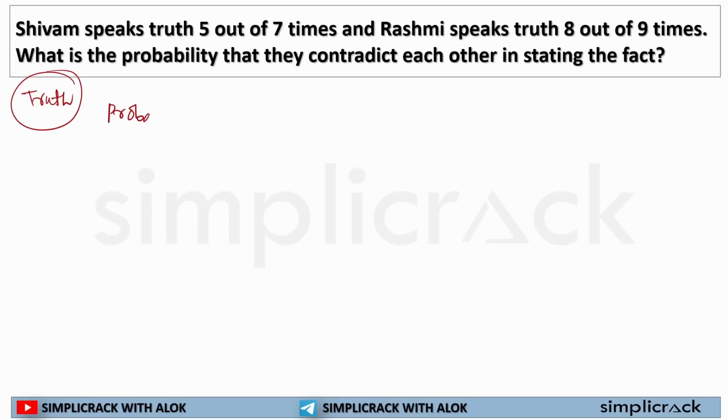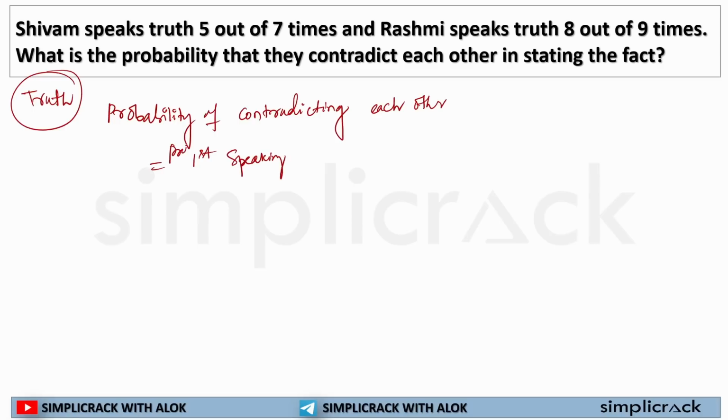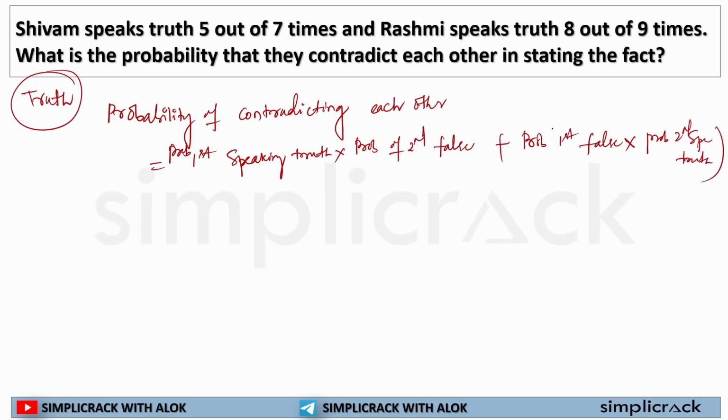The probability of contradicting each other is equal to the probability of the first person speaking truth multiplied by the probability of the second person speaking false, plus the probability of the first person speaking false into the probability of the second person speaking truth. You just need to remember this.